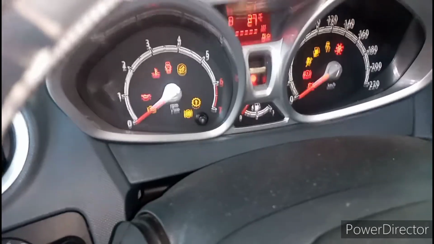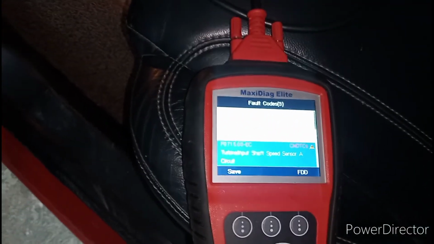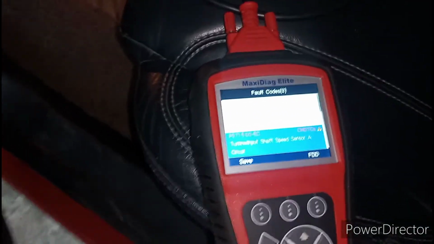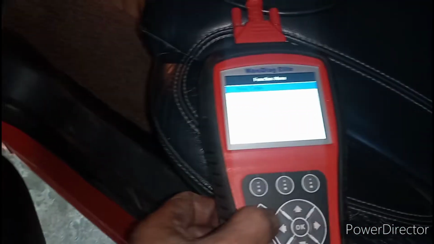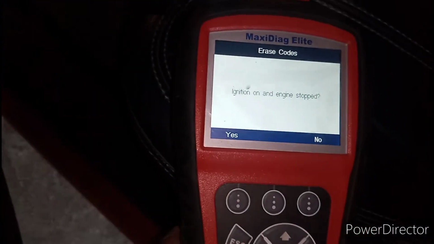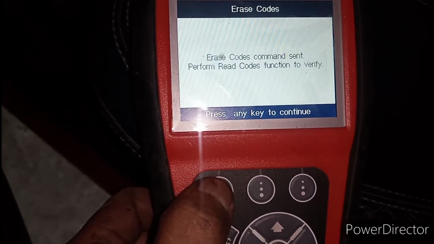Okay, so now we are going to start the engine. As we can see, the powertrain indicator light automatically disappeared, but the check engine light is still there. So we need to scan if there's another fault, and then we need to reset or delete the fault that is still in the computer memory.